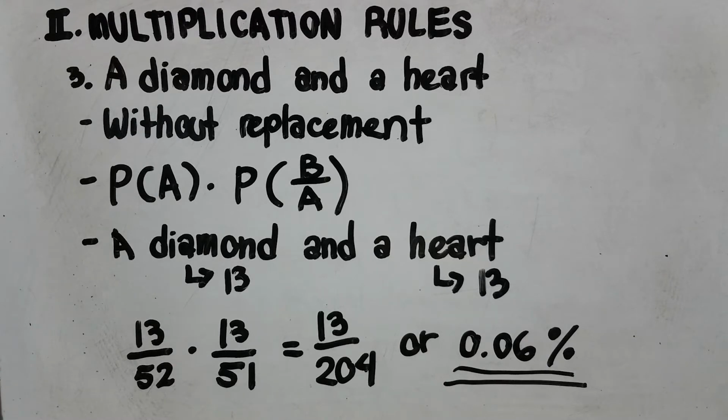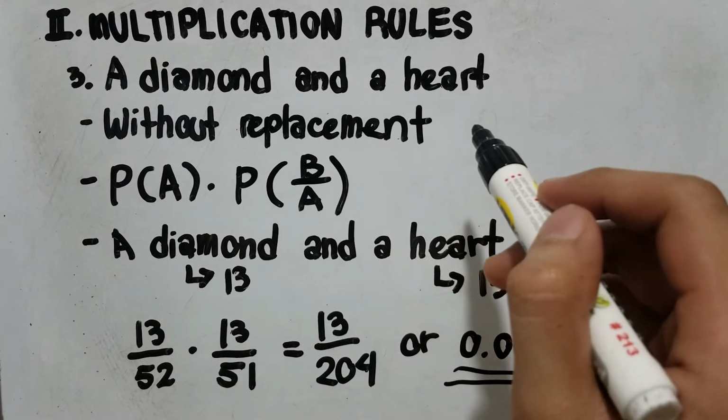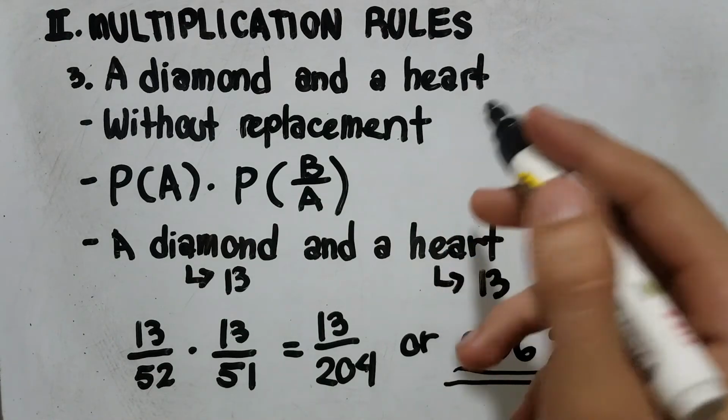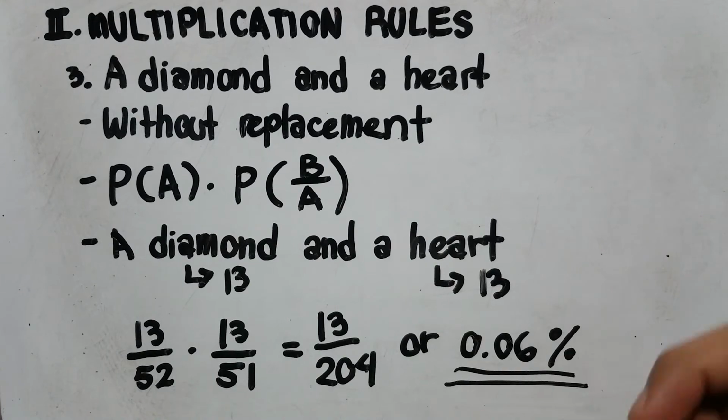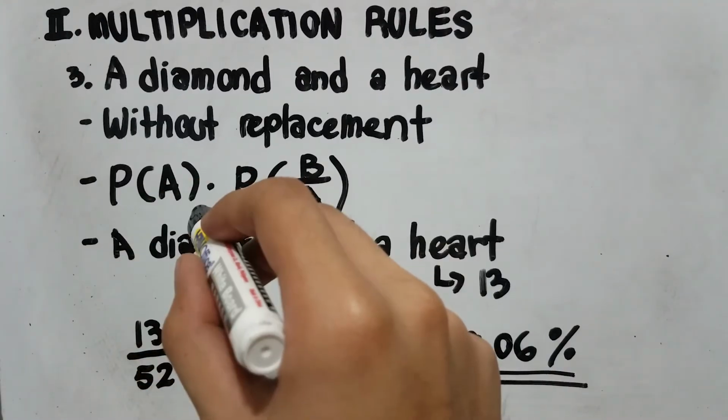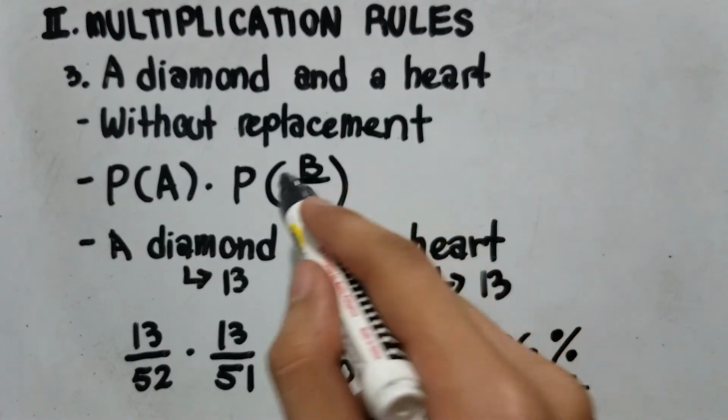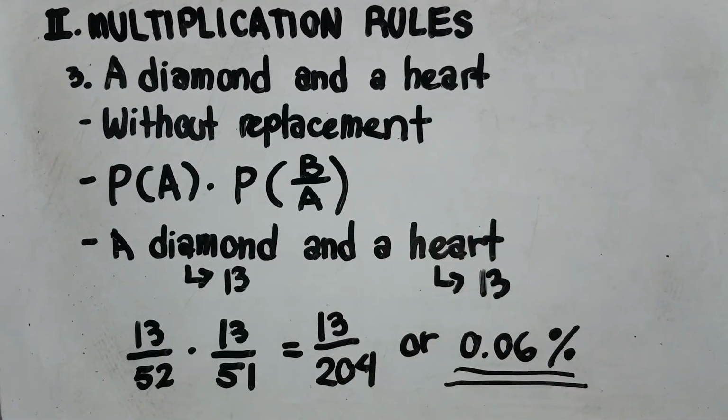Now, in answering number 3's diamond and a heart question, the type of replacement in this question is without replacement, because picking the first card, a diamond, will affect the probability of the second card, a heart, Sungjae will pick. And the formula for without replacement is probability of A times probability of B given A. Now, let us answer this question.